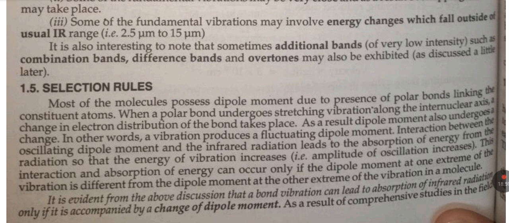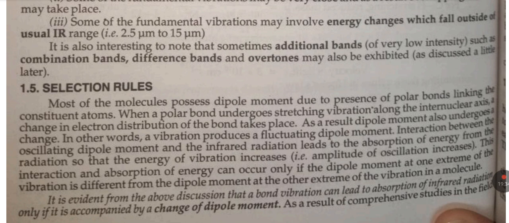Selection rules. Most of the molecules possess a dipole moment due to the presence of polar bonds linking the constituent atoms. When a polar bond undergoes stretching vibration along the internuclear axis, a change in electron distribution of the bond takes place. As a result, the dipole moment also undergoes a change. In other words, a vibration produces a fluctuating dipole moment.